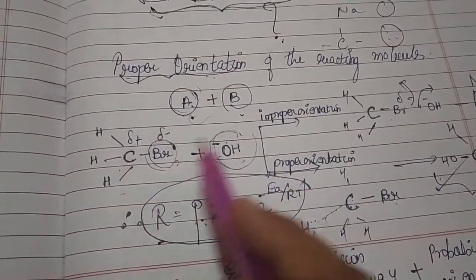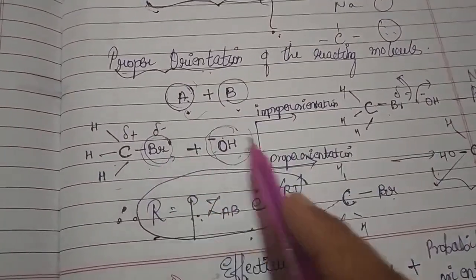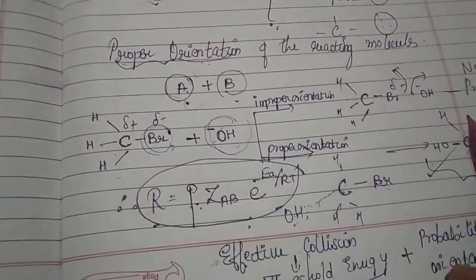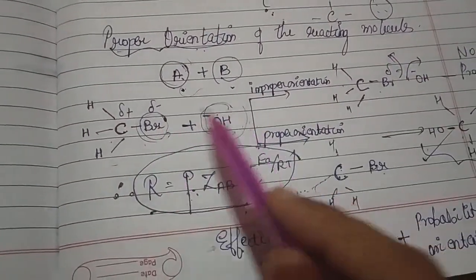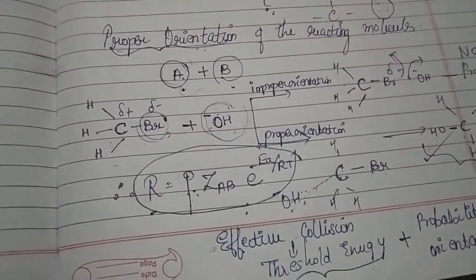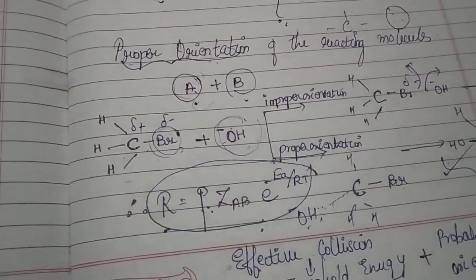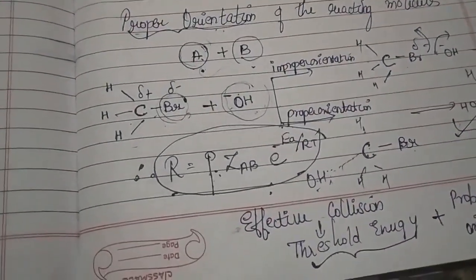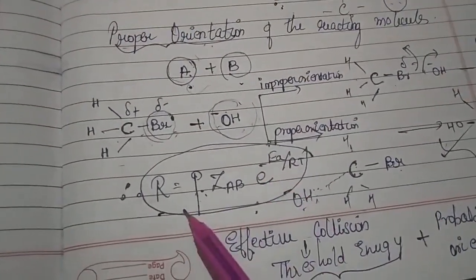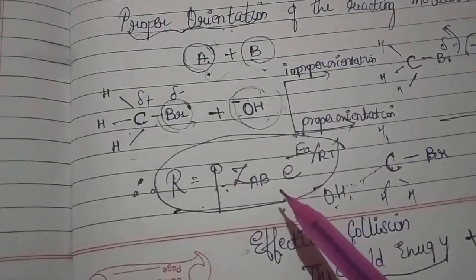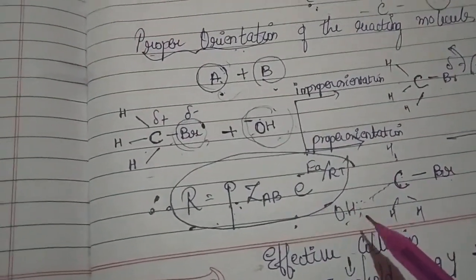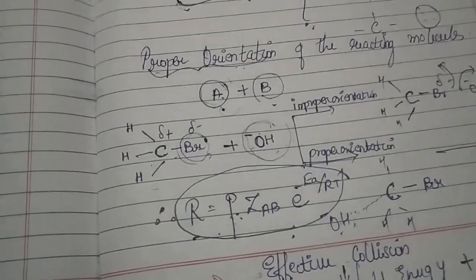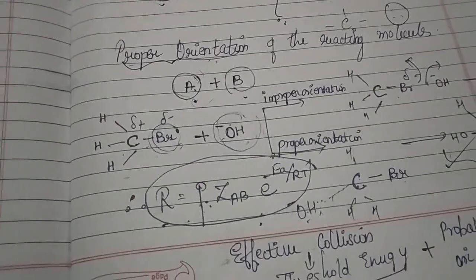Because when a collision happens, it is only possible to give the product if the two molecules collide in a proper way, that is, the two molecular structures are oriented properly. That is the reason, according to the collision theory, the probability factor and the activation energy are the two important criteria for a fruitful or effective collision.